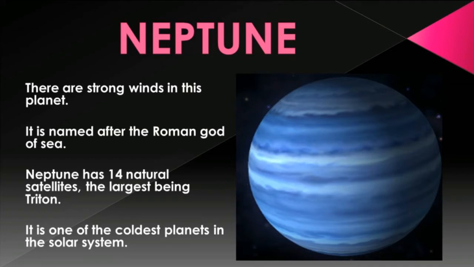Neptune. Neptune is the eighth planet and farthest planet from the Sun. There are strong winds on this planet. It is named after the Roman god of the sea. Neptune has 14 natural satellites, the largest being Triton. It is one of the coldest planets in the solar system.